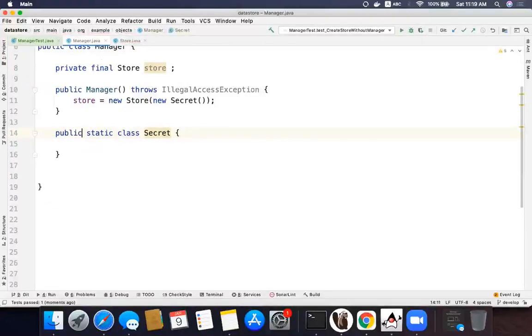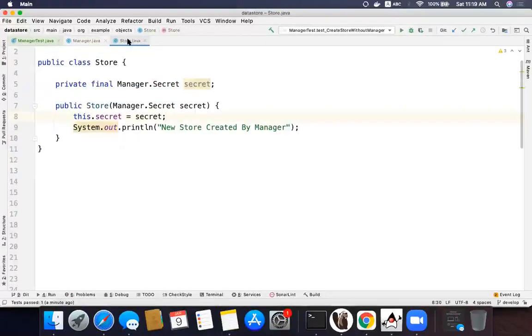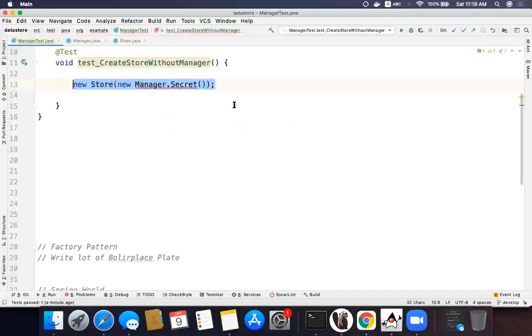If secret is public, it is no longer a secret. So how do we do that? I will add a constructor. Secret is public, but you cannot create a secret. You know that there is a secret, but you cannot create that secret. I make it private, but this private can be done here because this is internal, and he is not going to create anybody. He is okay because he will just access it, and he cannot create it because this constructor is not available. And now the compiler itself will say, okay, guys, do not create the store directly.